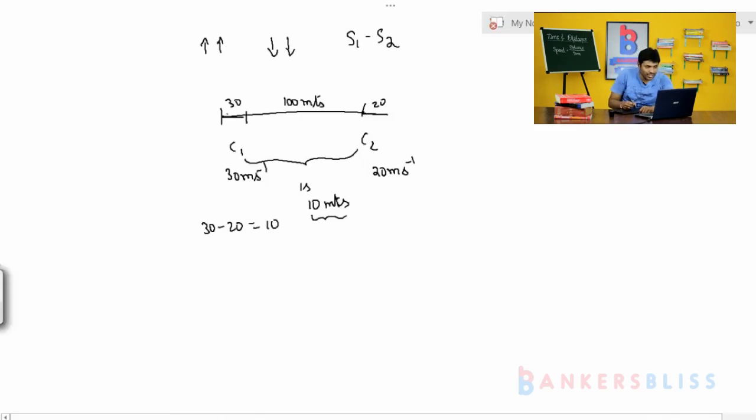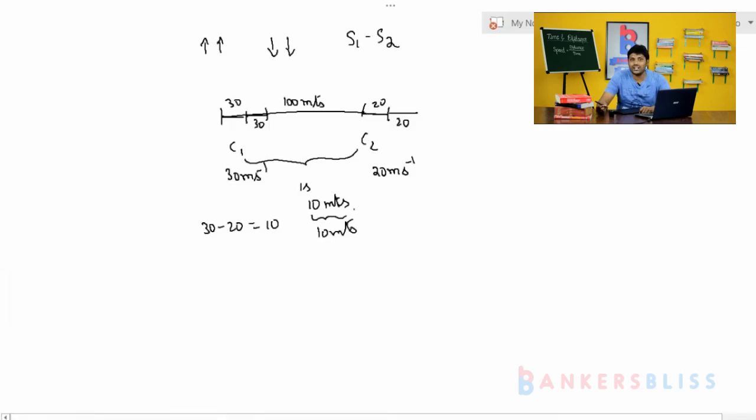You can see now, here 30 gone, here 20 forward. So 10 is reduced, 100 minus 10, 90. In the second also, in the next 1 second it is going to travel 30, in the next 1 second it is going to travel 20. Again in the next second, the distance between car 1 and car 2 is reduced by 10 meters, 10 meters. Like that, how many times do you have to do?